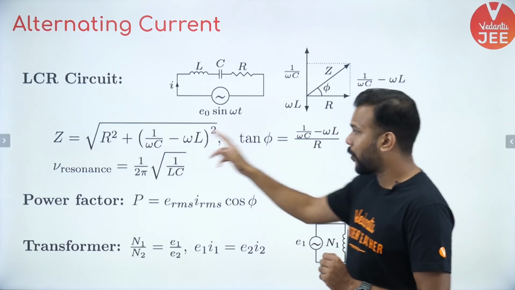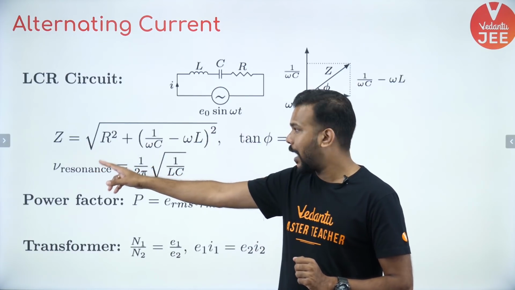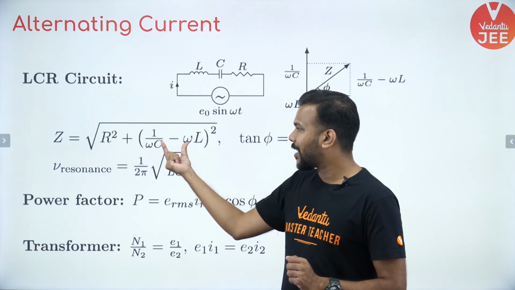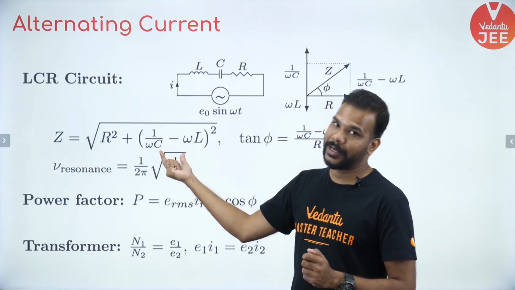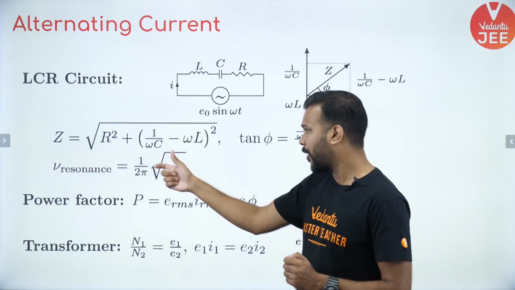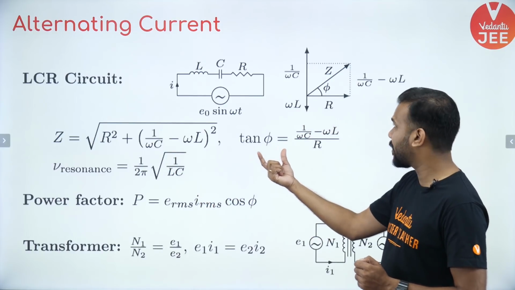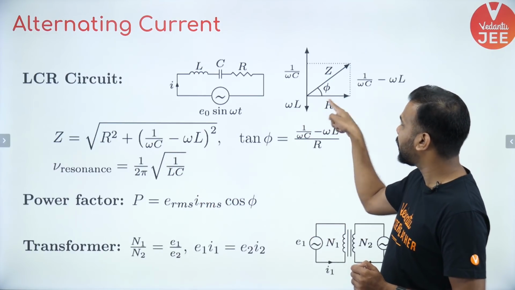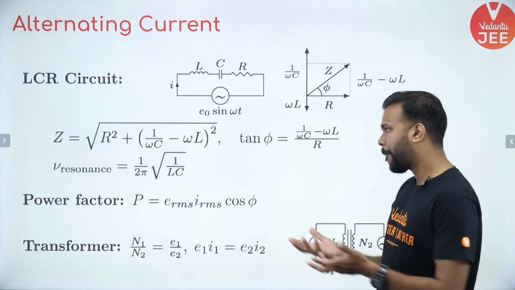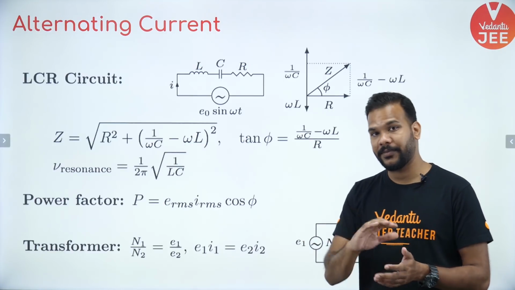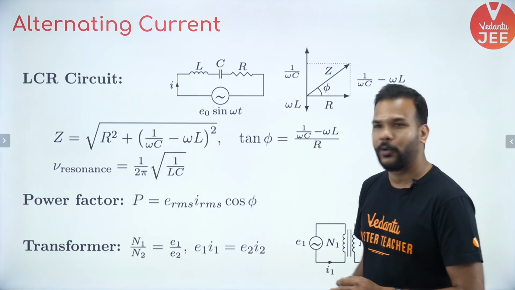Okay, so you'll be able to calculate the value of the net impedance as under root of R square plus (XC minus XL) square, or (XL minus XC) square. If I want to calculate the value of tan phi this time, then this side divided by this side, meaning opposite upon adjacent. That's how I can find out the value of the phase difference between current and the voltage.